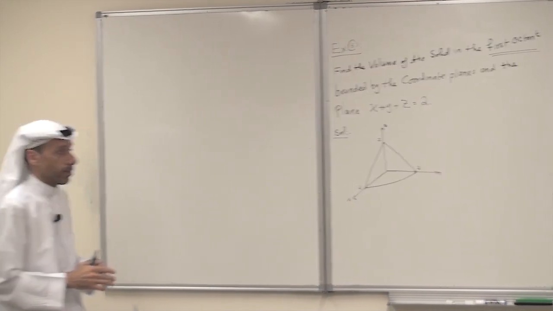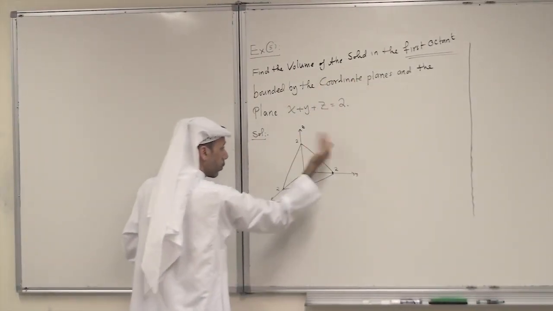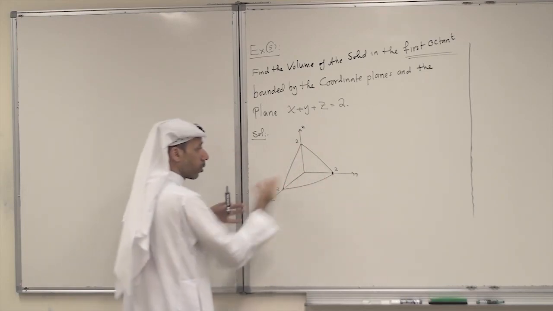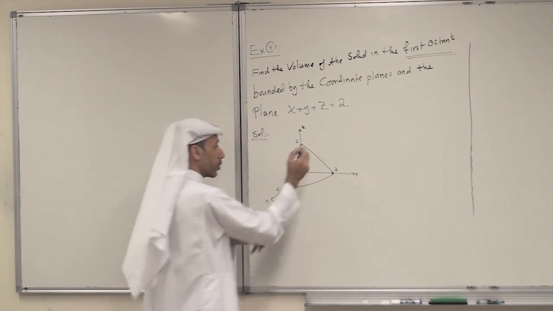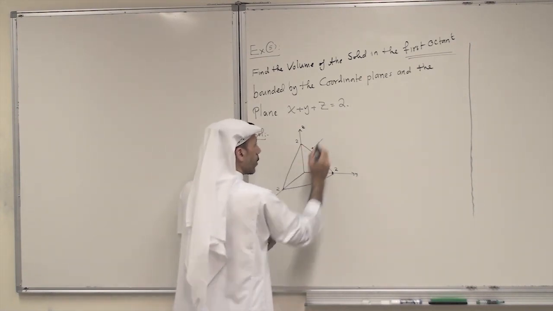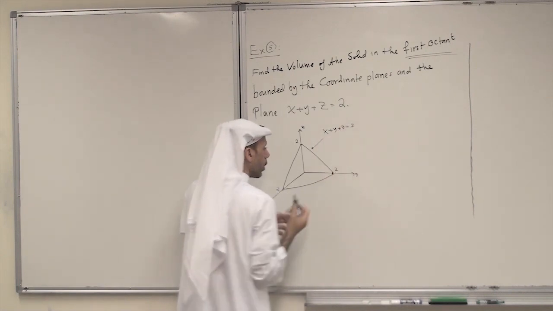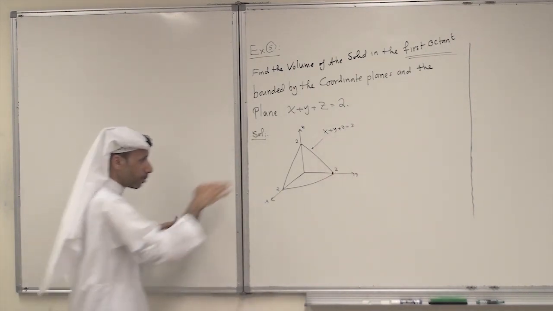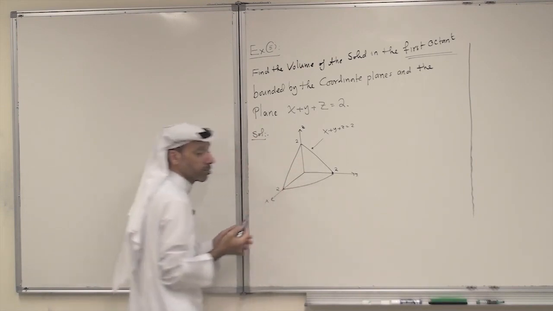What is my solid? Well, it is the solid bounded by the 3 walls, the floor and the 2 walls, the coordinate planes, and the plane x plus y plus z equals 2. So the solid is everything below the plane and above this triangular region.